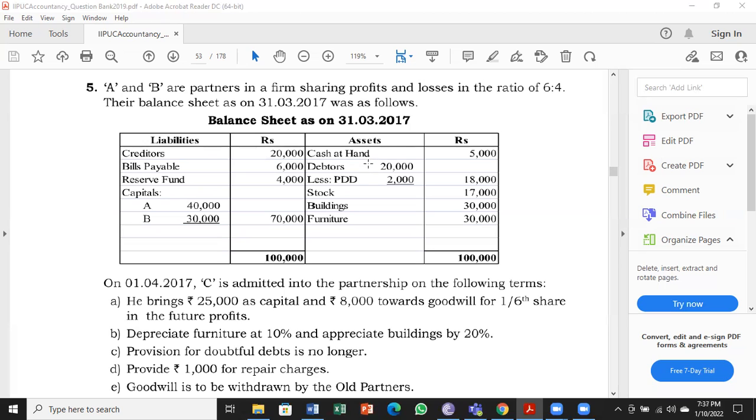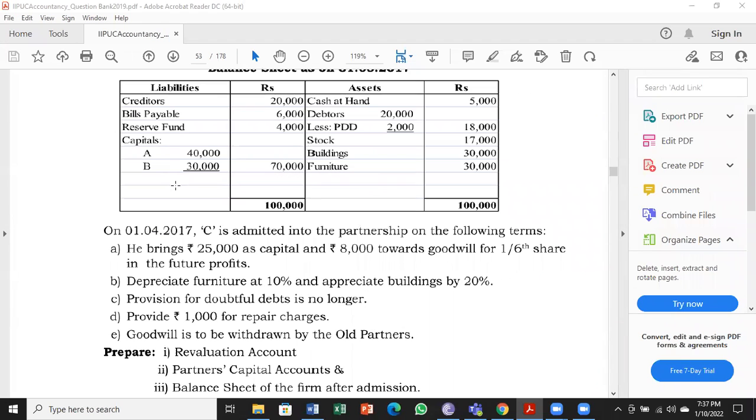Asset side, cash in hand, debtors, less PDD, that is already existing provision for doubtful debts. Stock, buildings, furniture. Liabilities side, creditors, bills payable, reserve fund and capitals. So reserve fund to be shared among the partners. Next, on 1/4/2017, C is admitted into partnership on the following terms.